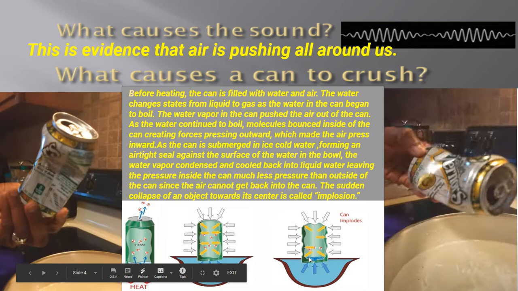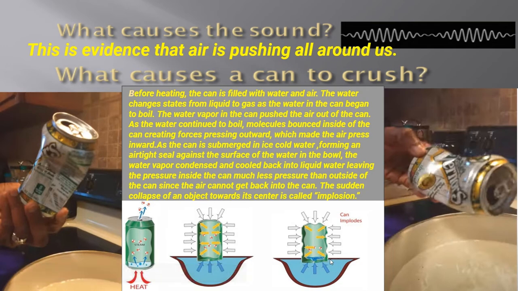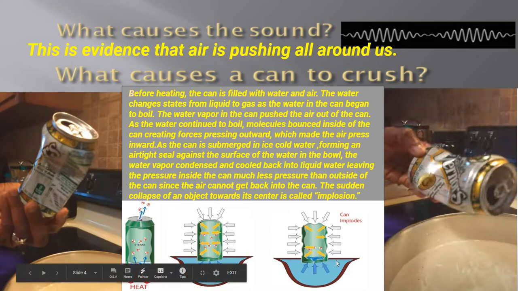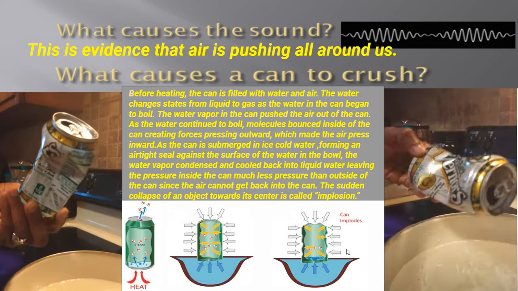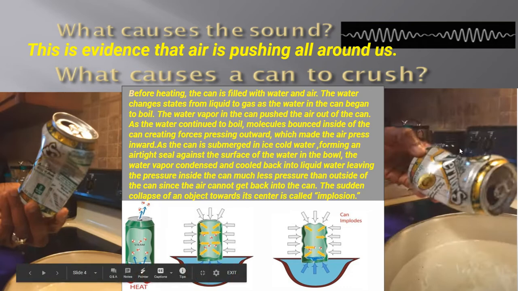Remember, as soon as we put that can on there, it was tight. So nothing can come in, nothing can come out. So because of that reason, we had air pressure in and air pressure out. It caused the object to implode. And where did it implode? It imploded towards the center. So this is the reason that the can crushed when we put it in the ice cold water.